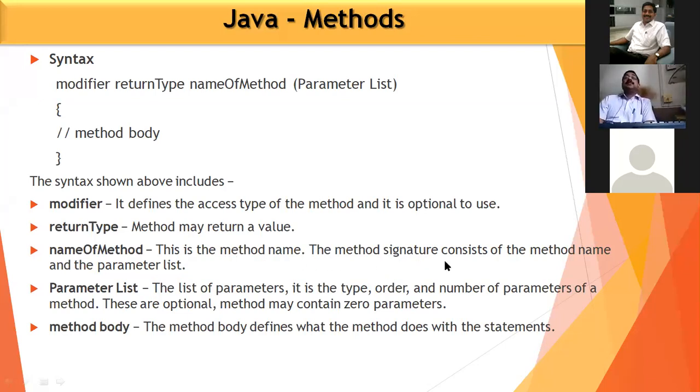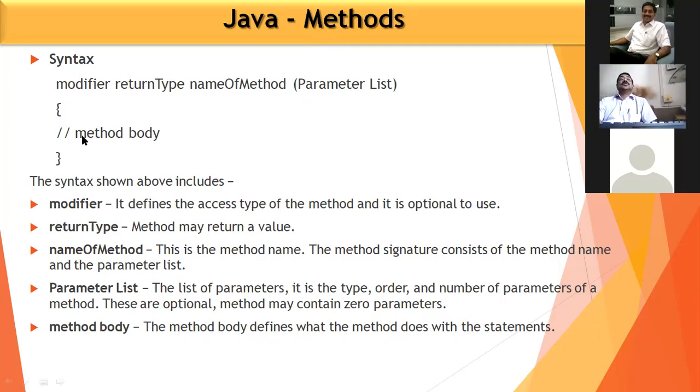The method signature consists of the method name and parameter list. The parameter list, the list of parameters, has different type, order, and number of parameters. The number of parameters should match between actual and formal parameters. These are optional. Methods may contain 0 parameters. If there is no parameter in the parameter list, that is also okay. It is optional. Okay. So the method body defines what the method does with those statements.